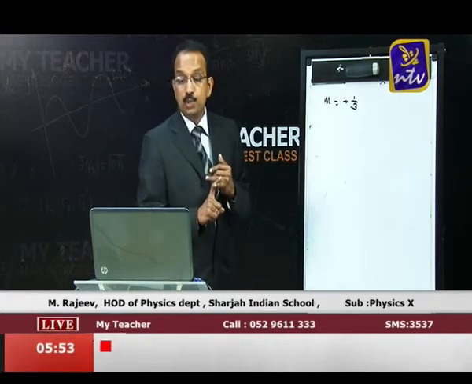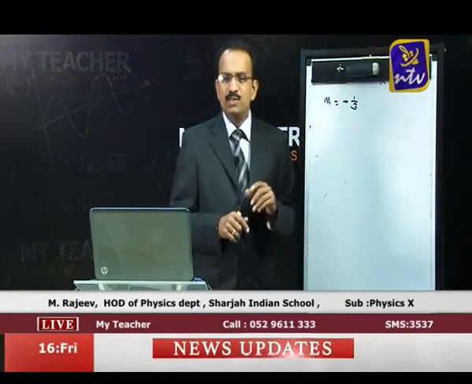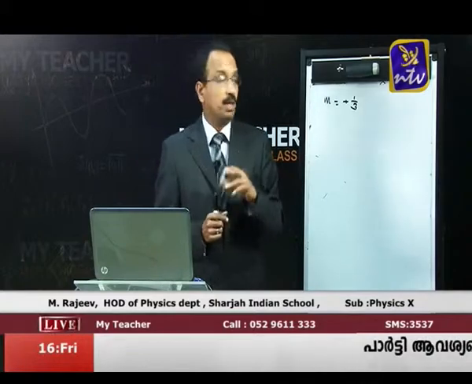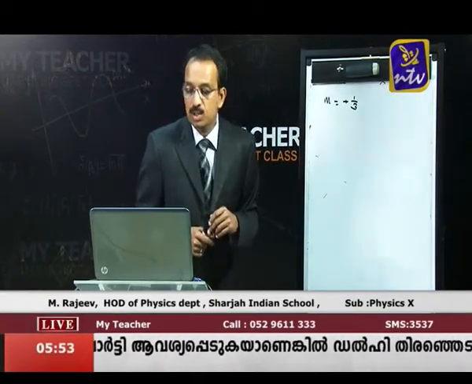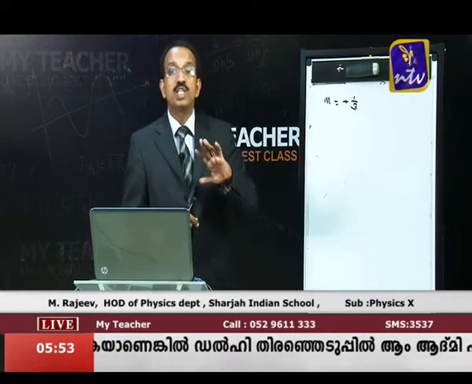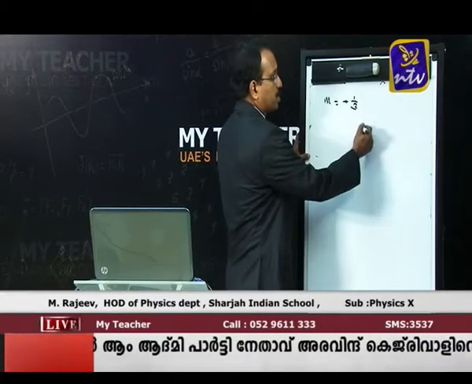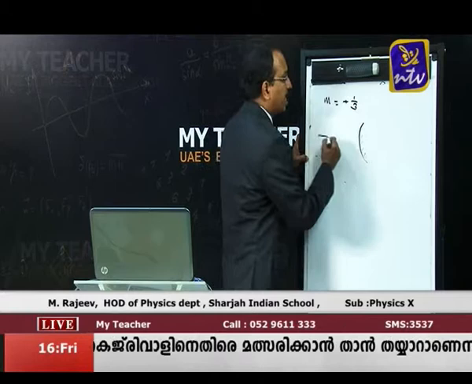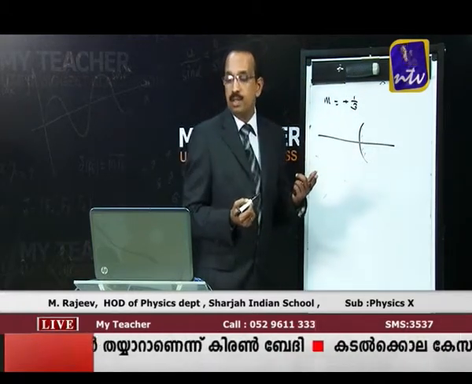Second question, position of the object with respect to the pole of the mirror. As far as a convex mirror is concerned, where should we keep the object to get this kind of image, a virtual diminished image? We have to say about the position of the object with respect to the pole of the mirror. If this is the convex mirror, where should we keep the object with respect to the pole?